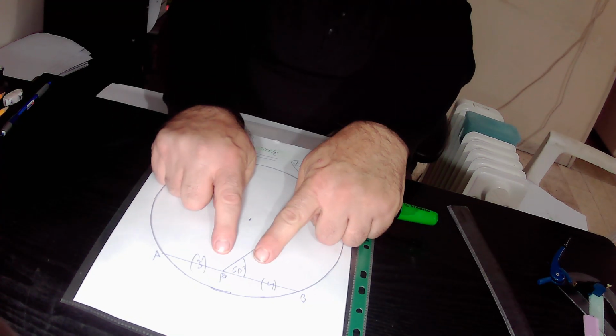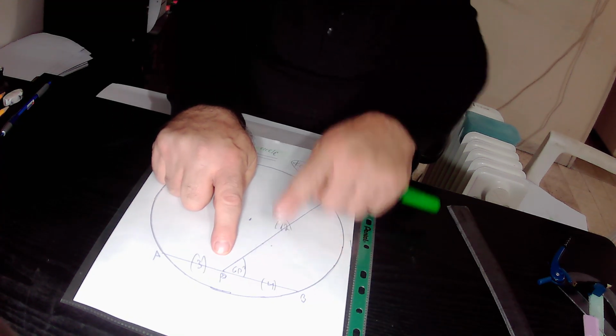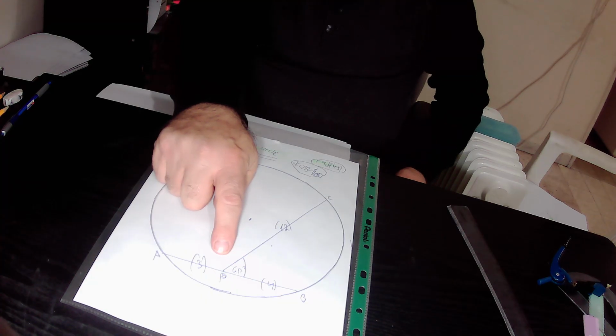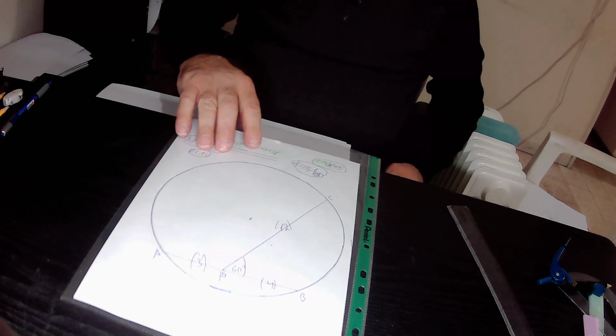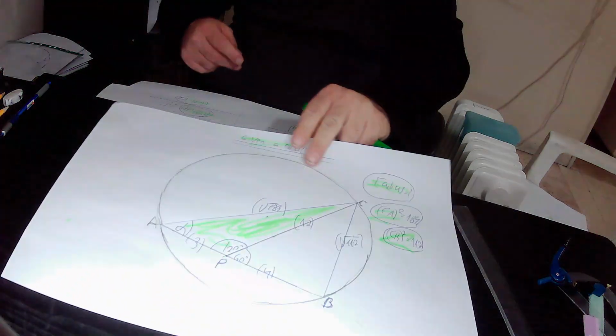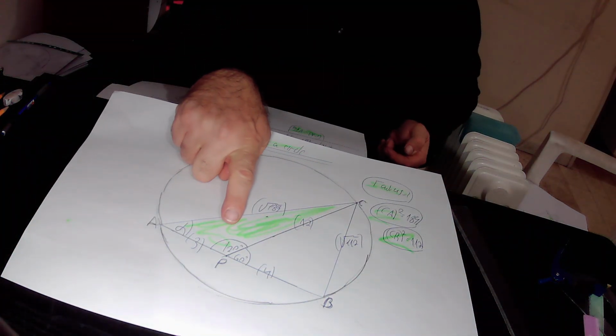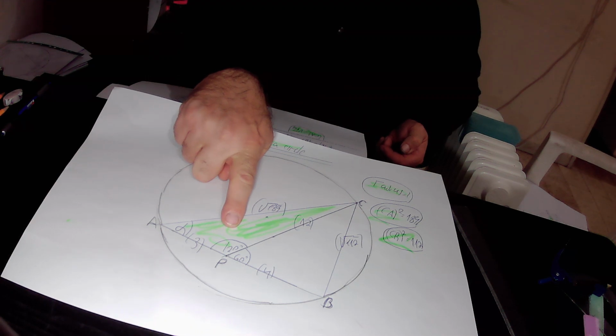The sum of those angles must be equal to 180 degrees according to Rule 3. Therefore this missing angle must be equal to 120 degrees in size.